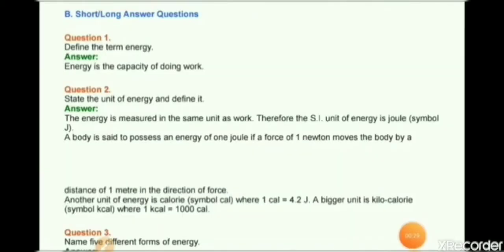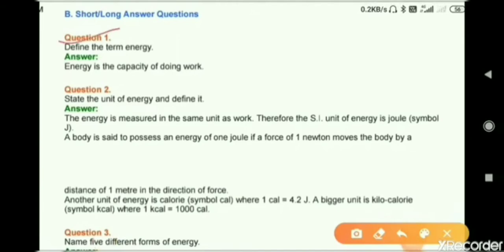Question number 1. Define the term energy. Answer. Energy is the capacity of doing work. Question number 2. State the unit of energy and define it. The energy is measured in the same unit as work. Therefore, SI unit of energy is joule.